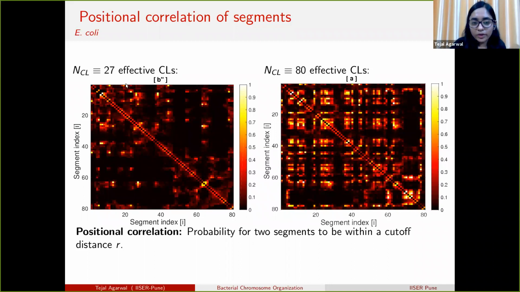When we have only 27 crosslinks, we see there are fewer correlations. Only a few segments are coming close to each other. But as we increase the crosslinks from 27 to 80, we see that patch-like rectangular patterns appear, and it shows non-trivial organization. Most of the points appearing are because we have crosslinked certain segments, but extra points are also appearing which we did not crosslink.